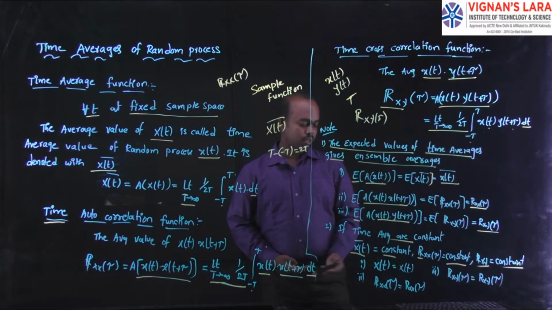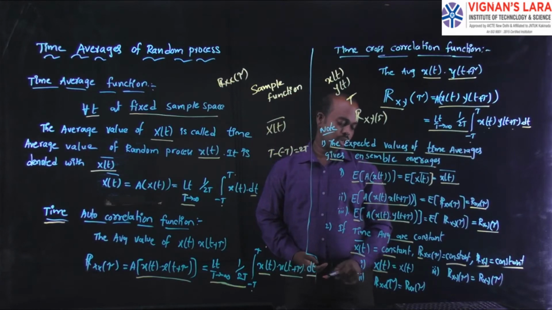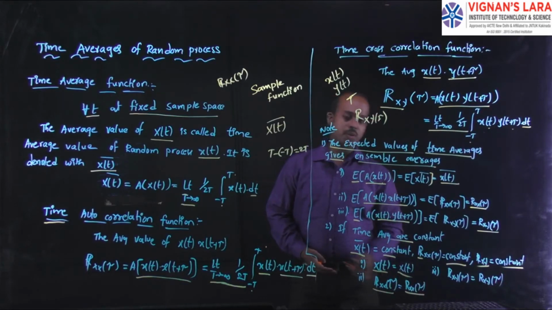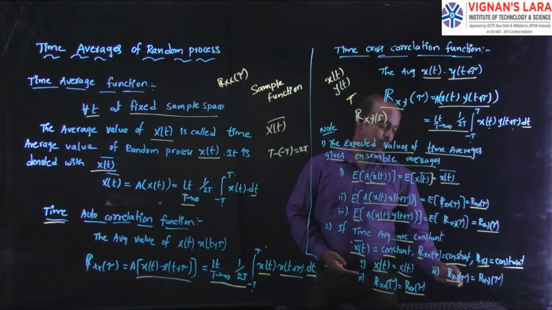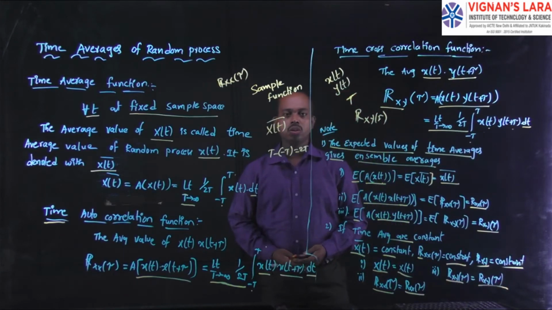Now we can represent those constant values: the time average of x of t is equivalent to the normal expectation value of x of t, and rx of tau, the time function, is equivalent to the normal autocorrelation function. Similarly, the time cross correlation function is equivalent to the normal cross correlation function. This is the complete information about the time averages.